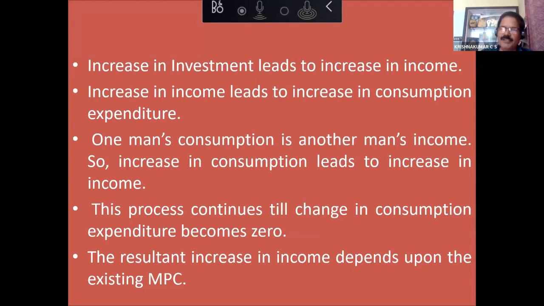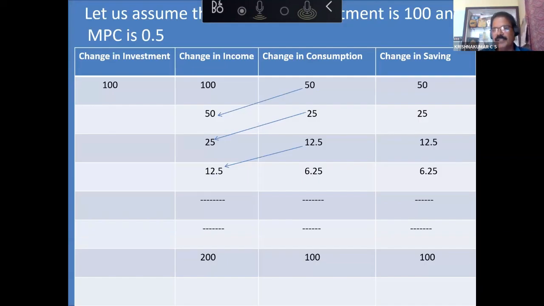So increasing income leads to an increase in consumption expenditure, that we already know. And one man's consumption is another man's income. Suppose I am a consumer, I pay some money and buy something from another person. For me, it is consumption expenditure. For the other man, it is income. So all these things you make clear to them, then you can come to the working of the multiplier. Here you see this schedule. Delta I is 100 crore. Delta I means change in investment. MPC is 0.5. I am taking 0.5 for easy calculation.